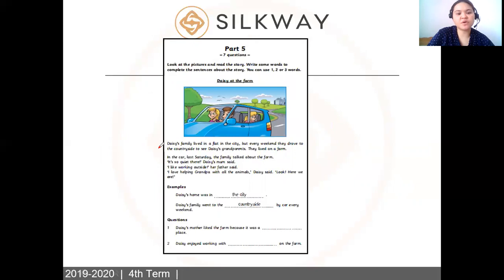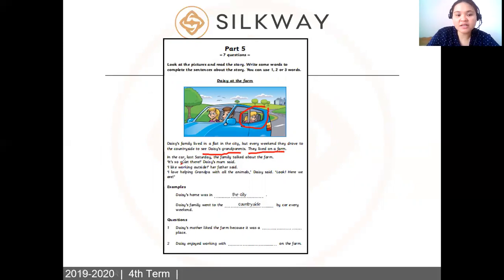All right, let's read. Let's say Daisy's family. All right, so this is Daisy. Can you see her? So Daisy's family lived in a flat in the city. But every weekend they drove to the countryside to see Daisy's grandparents. They lived on a farm.